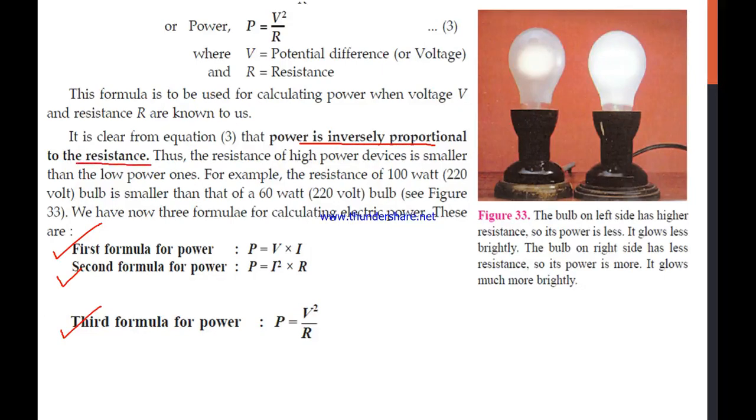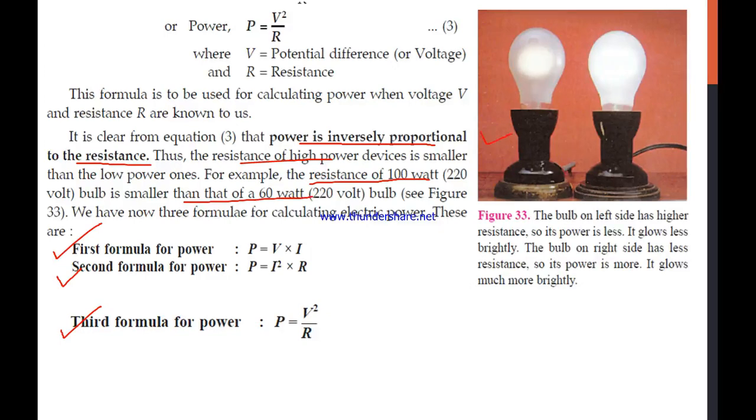That means if the resistance of our device is high, it will have a smaller value of power. For example, the resistance of a 100 watt bulb is smaller than that of a 60 watt bulb. That's why the 100 watt bulb glows with more brightness as compared to the 60 watt bulb.